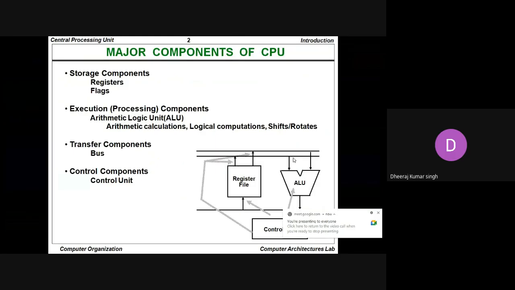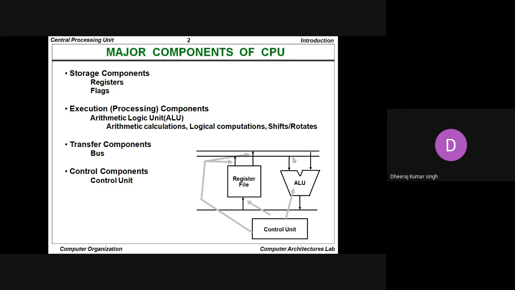What do you mean by major components of the CPU? So when we study the central processing unit, definitely the ALU circuit is presented here. Including the ALU circuit, a lot of storage components are available. Whenever we talk about the storage components, in general they are basically the registers.